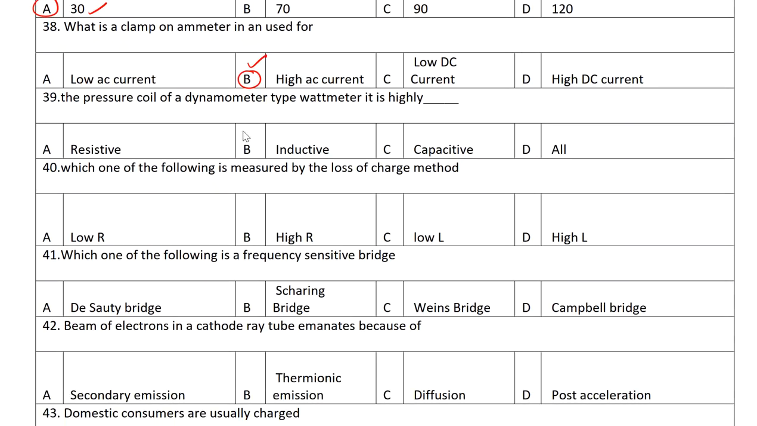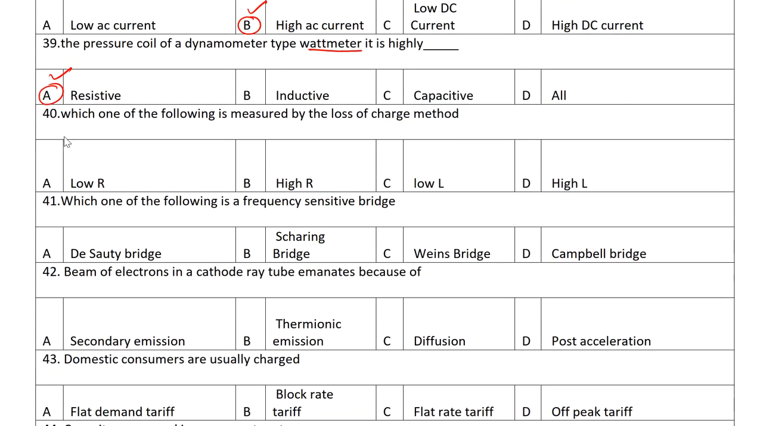The pressure coil of a dynamometer type wattmeter is highly. Options are resistive, inductive, capacitive, all. The correct answer is resistive.